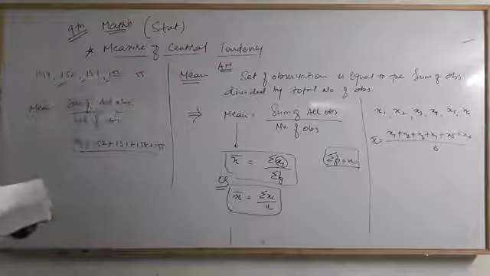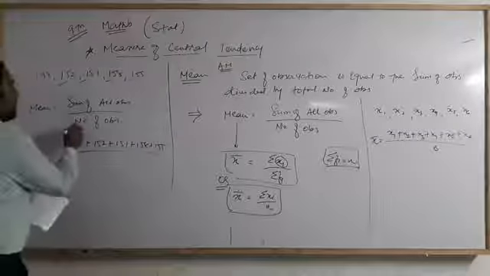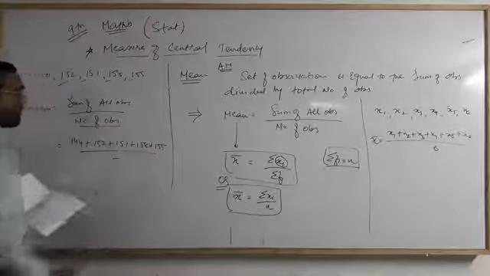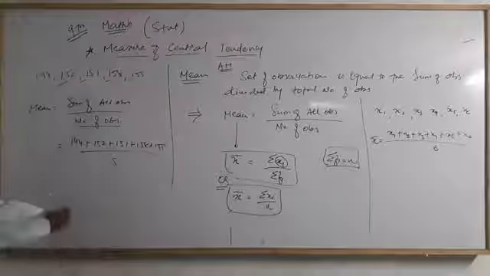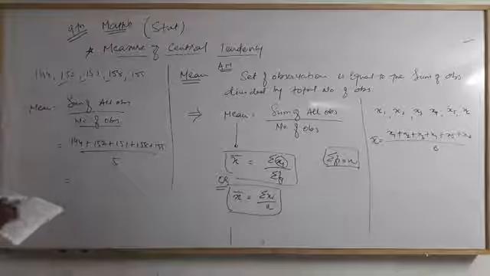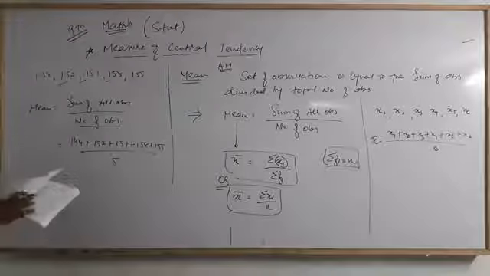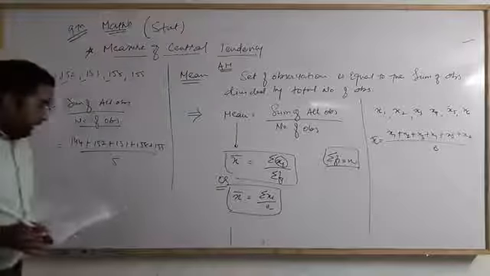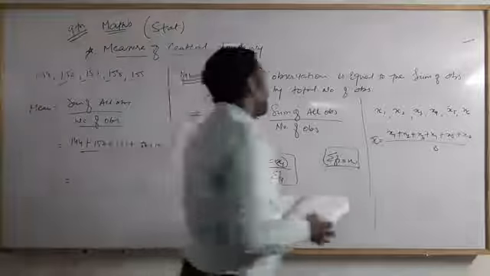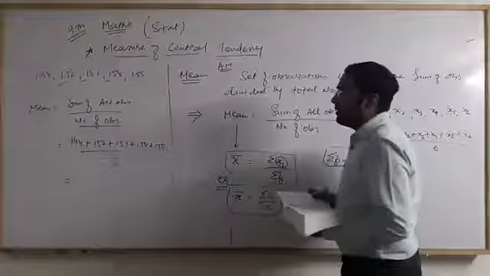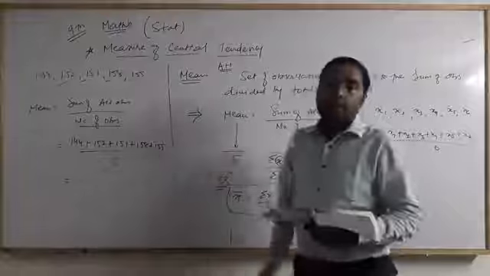There are 5 observations, so we take the number of observations as 5. Now we have to add them: 144 plus 152 plus 151 plus 158 plus 155. Please add all of these 5 numbers.